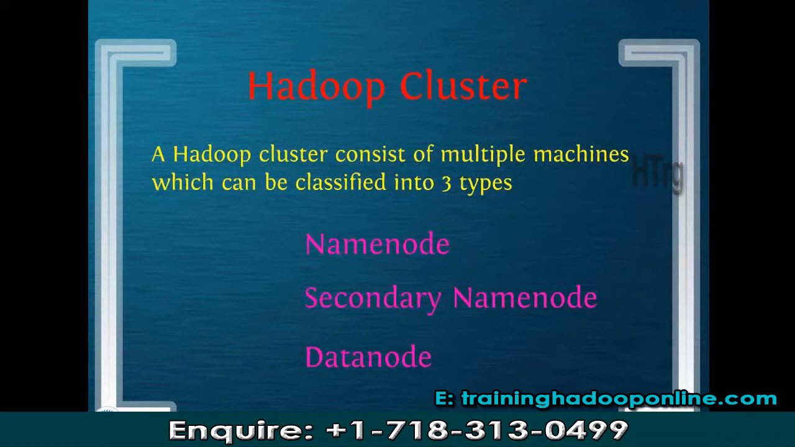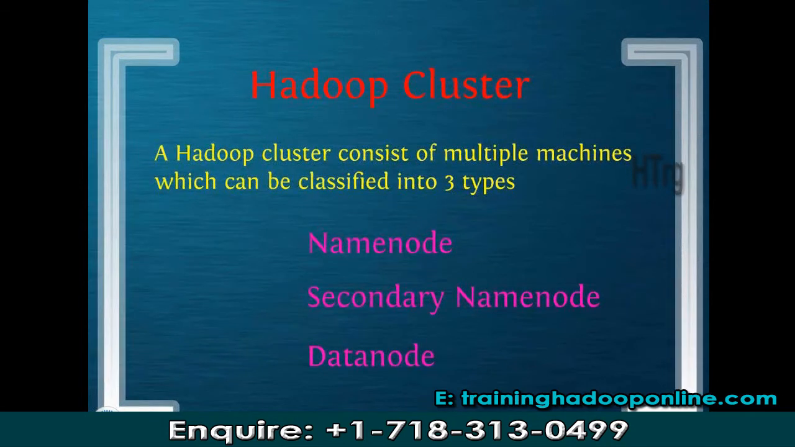Coming to the type of machine. We have one name node, that is our master machine, and the master machine is neither participating in storage nor in processing. This is only for controlling the things, only for coordinating with all the slave machines. We have a secondary name node, that is the backup of my name node. In case my name node, that is my master machine, is down, there must be someone who can take care of the things. And all the remaining machines are my slave machines, which are technically known as data nodes. So this is all about Hadoop cluster.